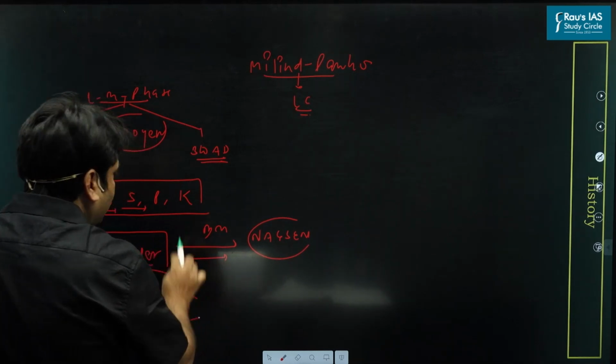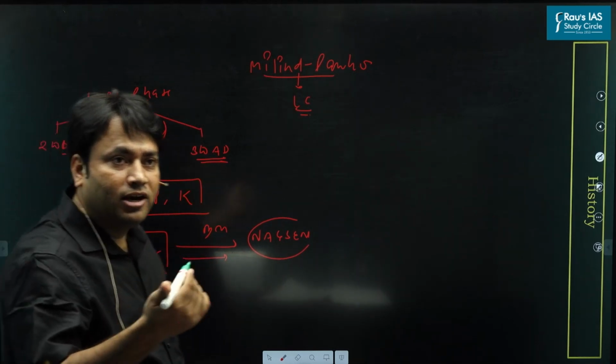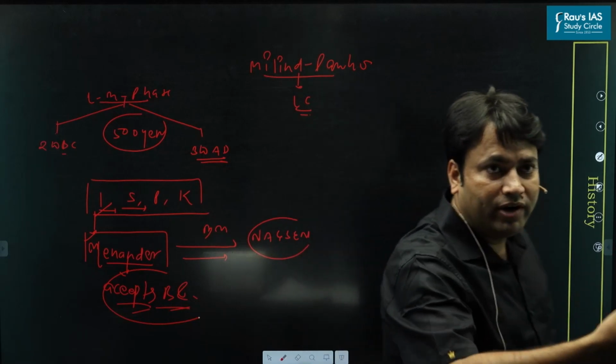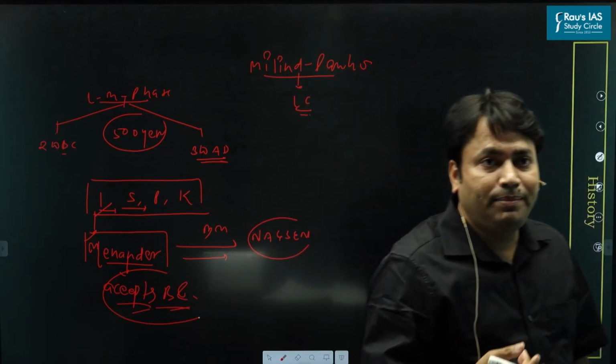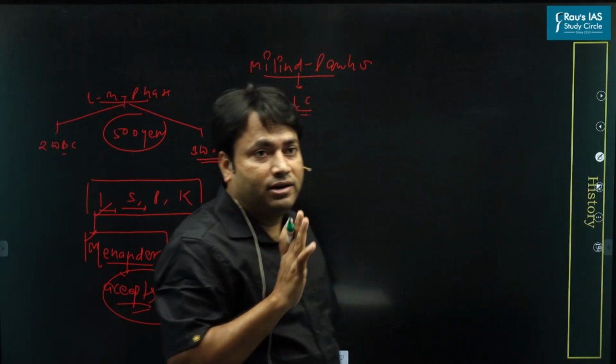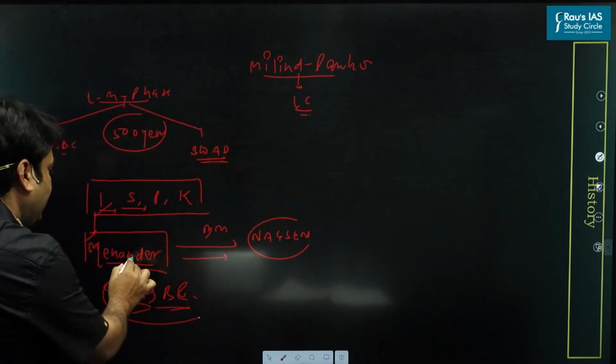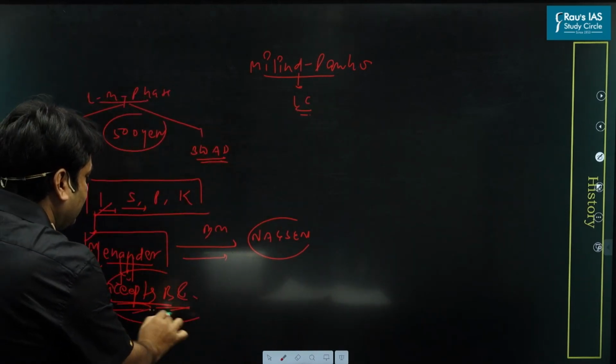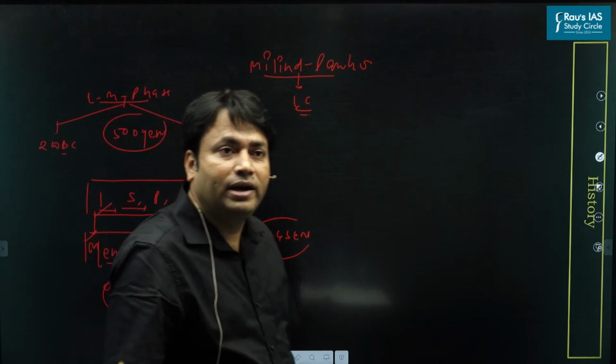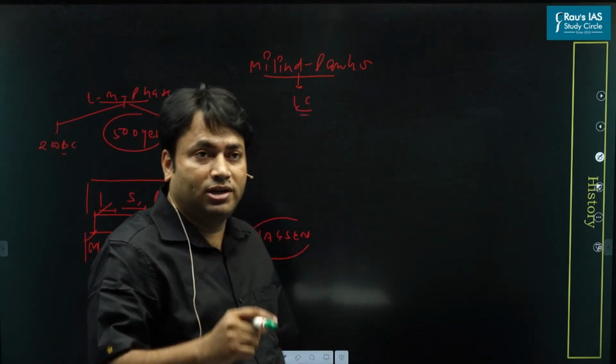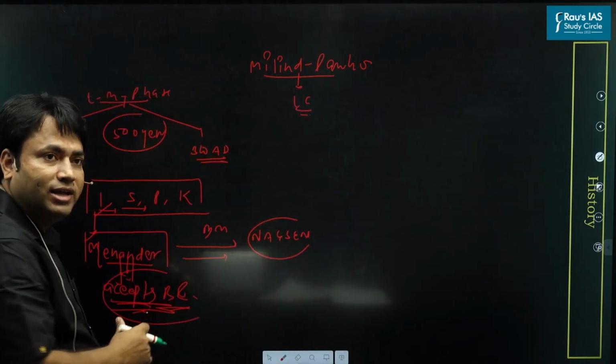So this shows a process of cultural interaction in which invaders came and adopted Indian religion. For example, Menander accepting the Buddhist religion through the conversations with Nagasen.